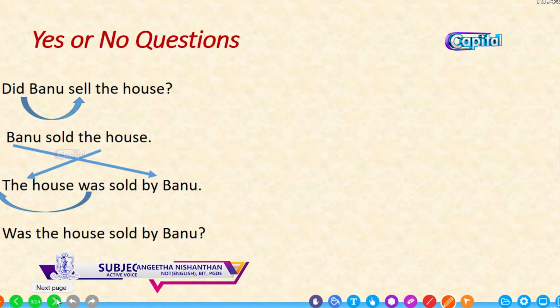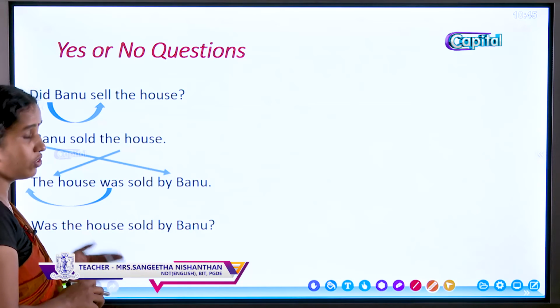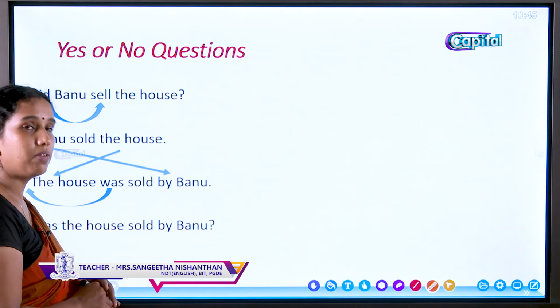When we change the yes or no questions of simple past tense. Did Banu sell the house? This is a yes or no question. The questions that begin with be verb or the helping verb or with the modal verbs and give the answer yes or no are called the yes or no questions. When we change the yes or no questions, first we have to change them into statement word order.